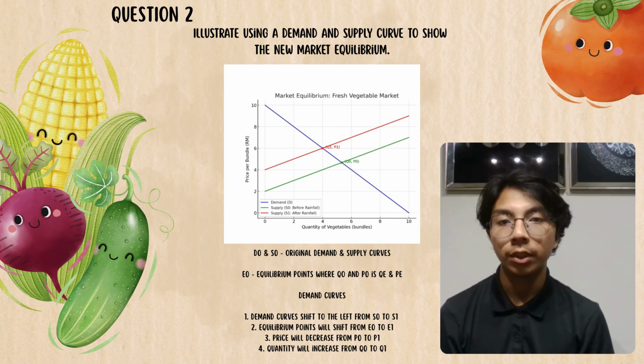After the disruption, the supply curve moves from S0 to S1. At the same time, demand shifts from D0 to D1. The new intersection point is E1. Now at E1, the equilibrium price is higher and the equilibrium quantity is lower. This explains why consumers are paying more but buying less. This analysis is important because it shows how natural events like weather can push the market into a new equilibrium.